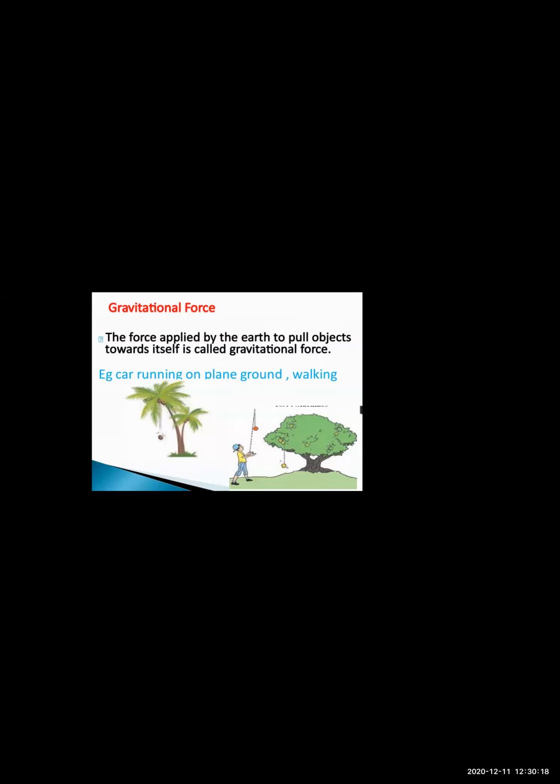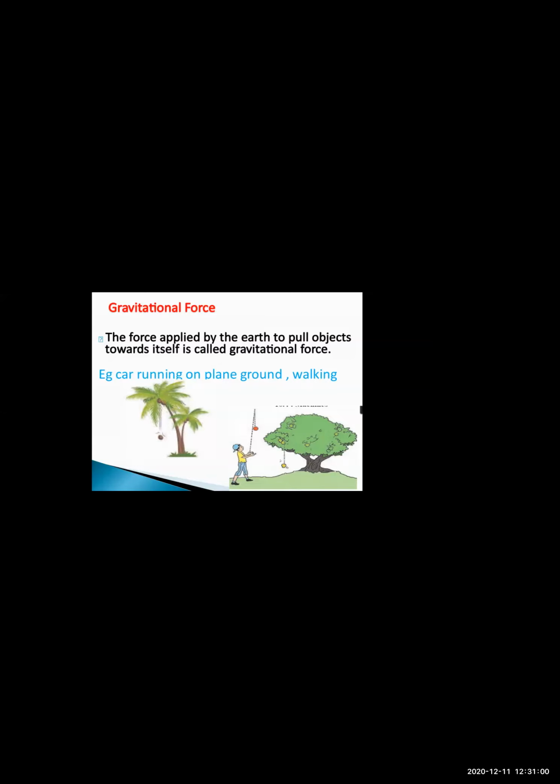Another example is a mango falling from the tree. That is also the same as the coconut. Now when you throw a ball high in the air and then catch it again, what happens here? The gravitational force acts on the ball. When you throw it up, it goes up with force, and when it returns, the gravitational force acts on it, and the earth pulls the object towards itself, so it comes back down towards the earth. This is also an example of gravitational force.